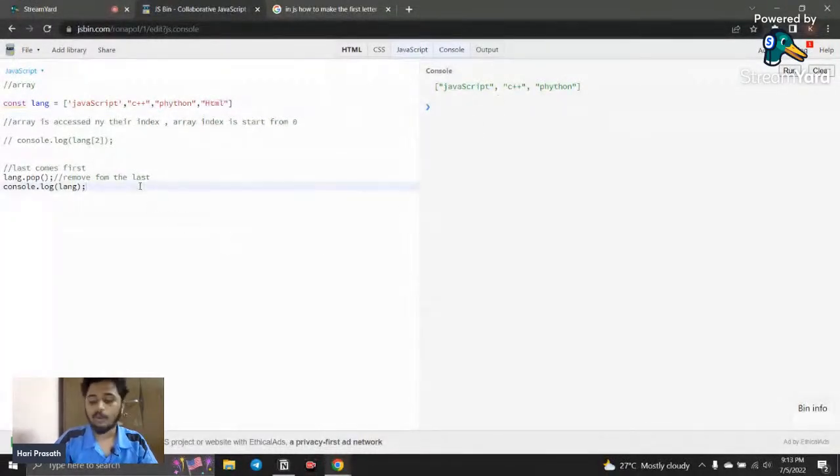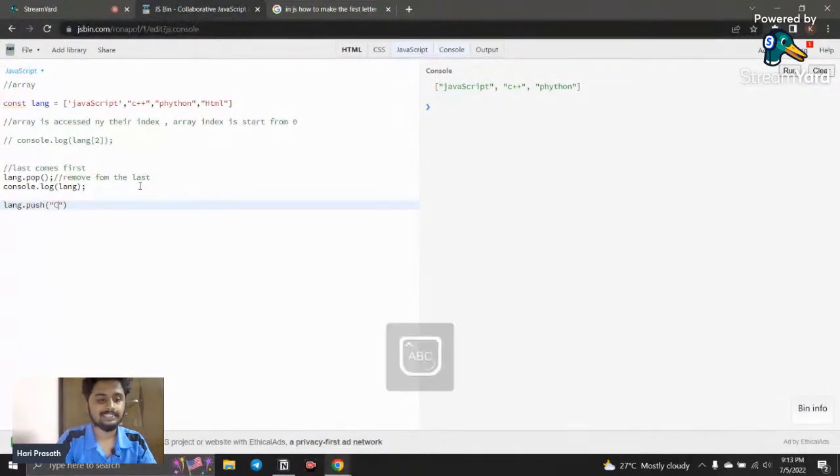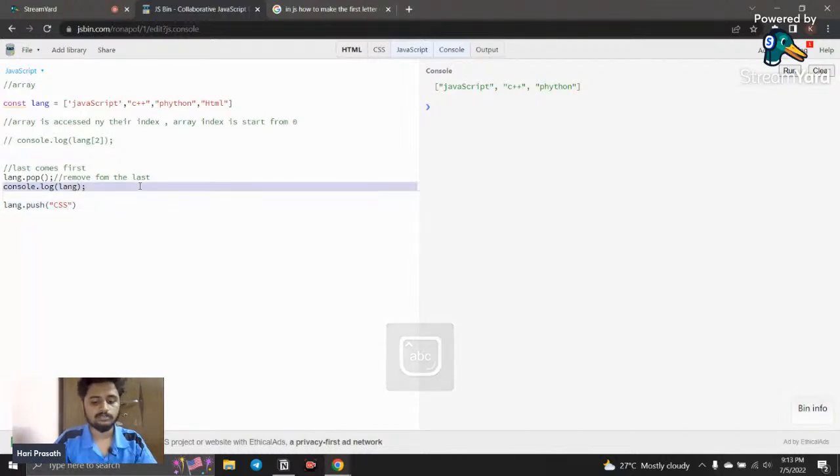Right now I want to add a value. How can I add that? You can add a value by using the push method: lang dot push. Inside the push you give the value you're going to add, and I'm going to add CSS. CSS is the value I want to add, and now I call this method.